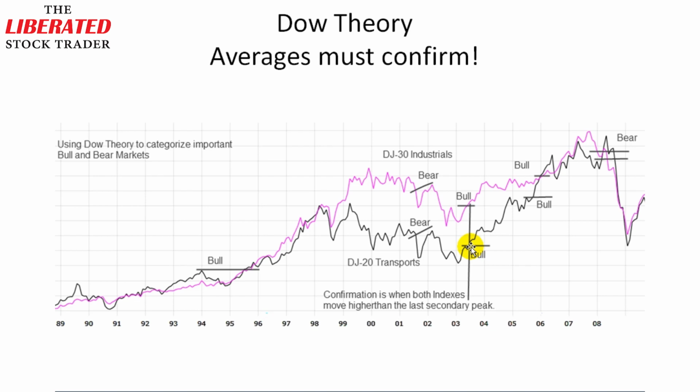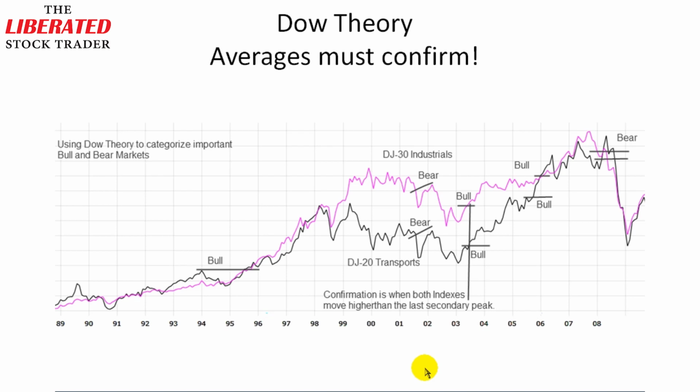Another point to note here is that when I do technical analysis, I don't always use the transports and the industrials as a comparison. I prefer to use the industrials, the S&P 500, even the Russell 3000. You can use any combination of the indexes that you choose, whichever you prefer. However, I prefer to take a broader look at the market in general. And when we discuss advance-decline and new highs and new lows indexes, we can discuss more on this topic.